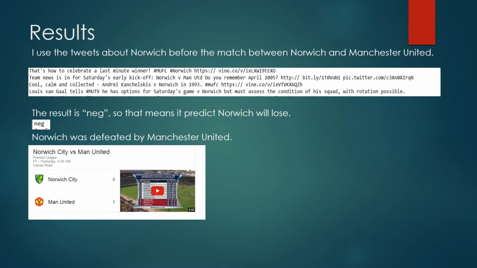So that means my lie-based classifier predicts that Norwich will lose this match. And indeed, we know that Norwich was actually defeated by Manchester United. So for this example, my lie-based classifier predicts the correct result.